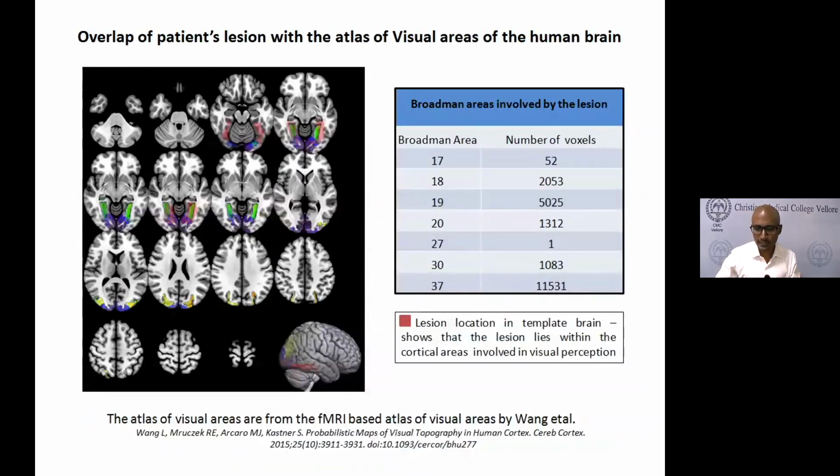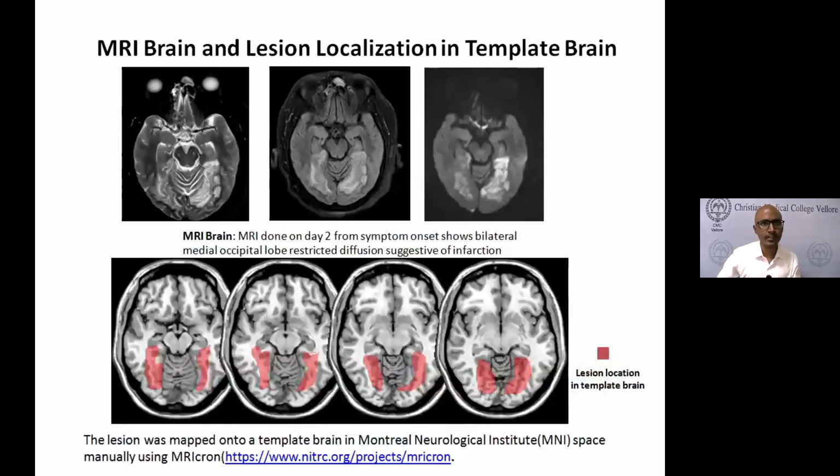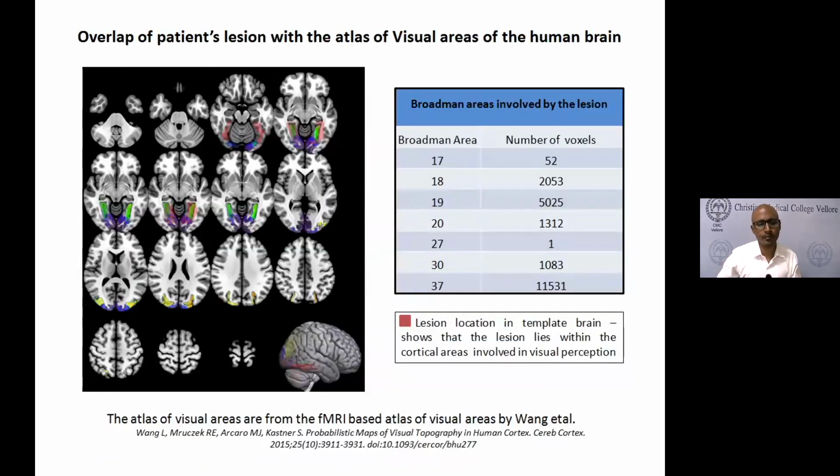Then we wanted to see whether it's involving the visual areas. As a neurologist, it's obvious that it involves the occipital cortex, where the visual areas are. But from an objective scientific point of view, we want to know whether it's actually involving the visual areas, and which Brodmann's areas and visual areas are involved. So we overlapped this with the visual networks of the brain.